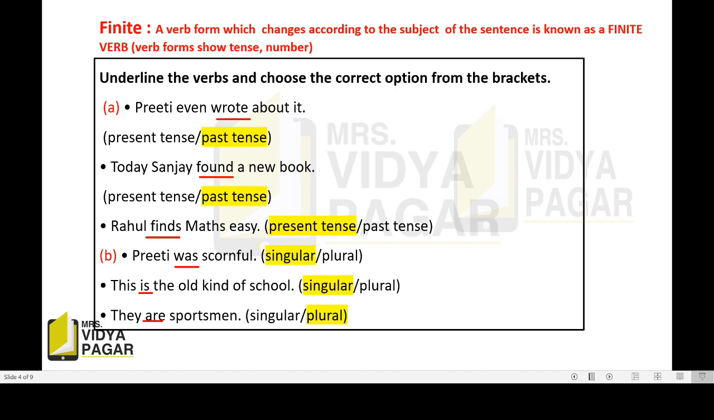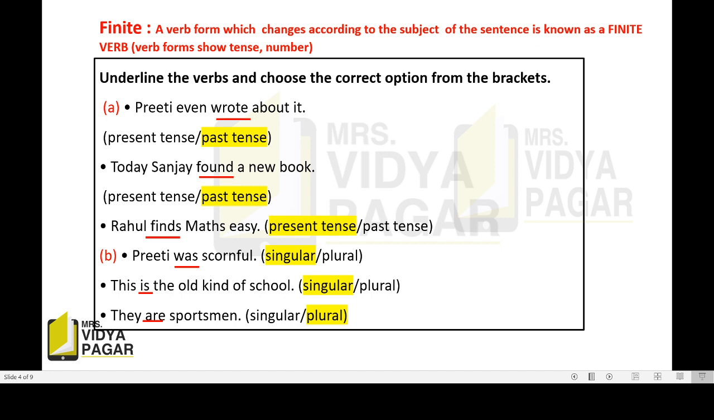Now what we are going to do? We are going to find out the verb and then we are going to underline it and then we are going to choose the correct option that is given in the brackets. See first, Preeti even wrote about it. Here which is the verb? Wrote. And two options are given there, present tense and past tense. Wrote is past tense. Why? Because it is the past tense of the verb write.